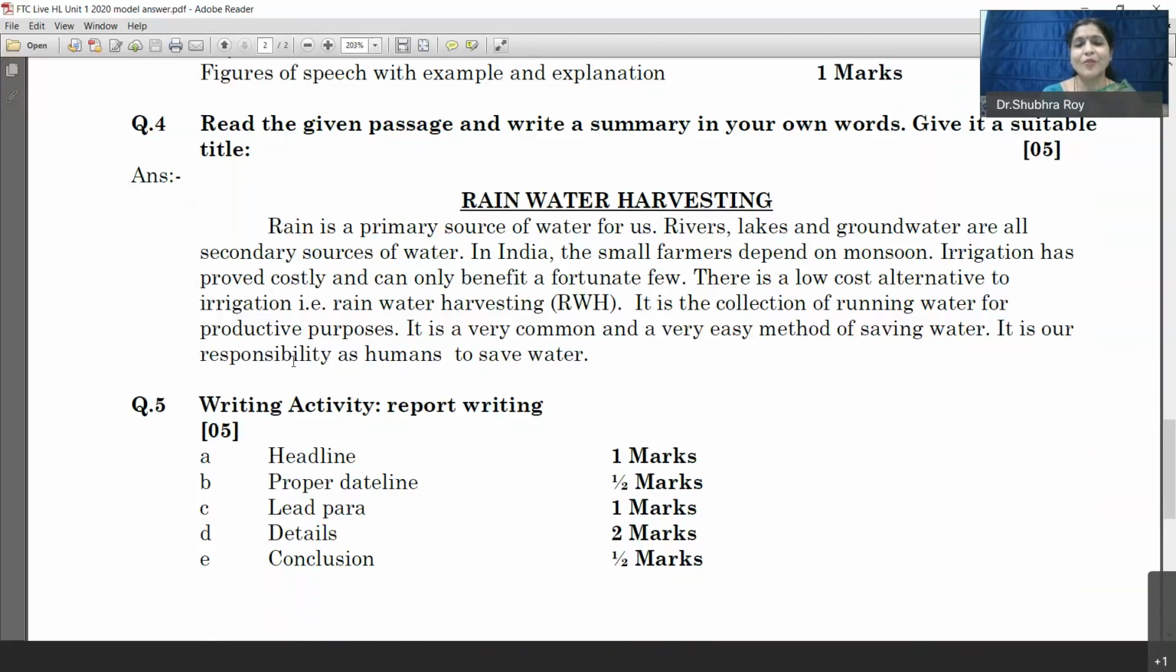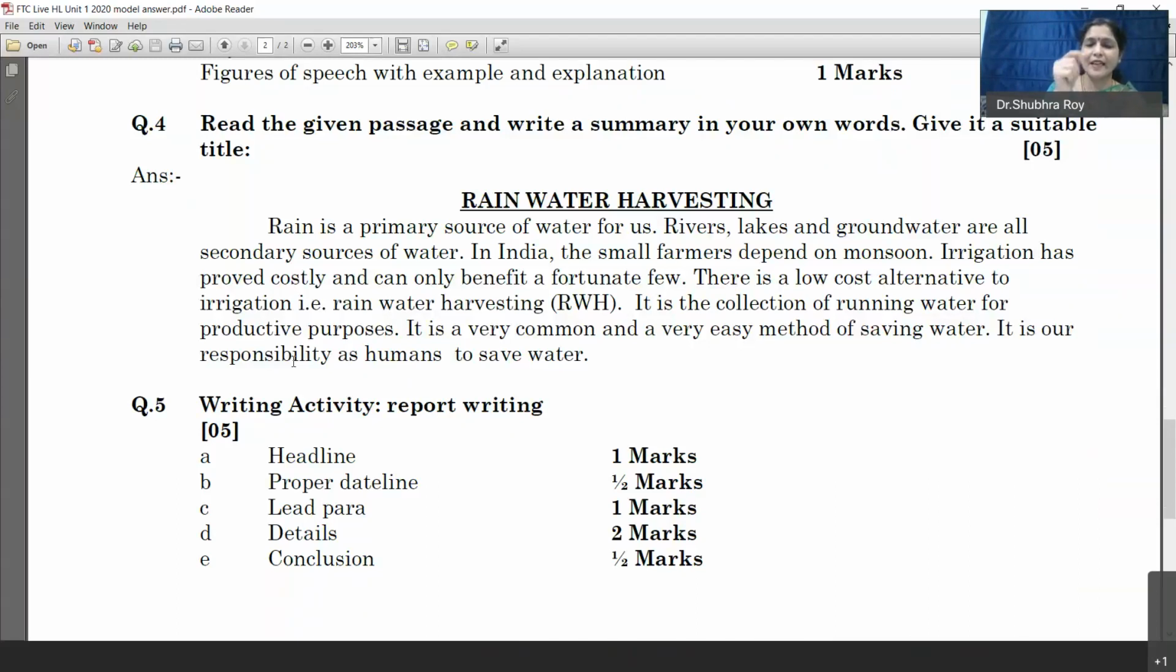Okay, so the report writing format is given here very clearly: headline, dateline, lead para, detailing, and conclusion. You have to remember this formula: HDLDC, headline, dateline. Here I have mentioned proper dateline. Why proper dateline? Because when I ask children to write dateline, you write it like this: 27-09-2020, which is a wrong way to write, and therefore proper dateline.